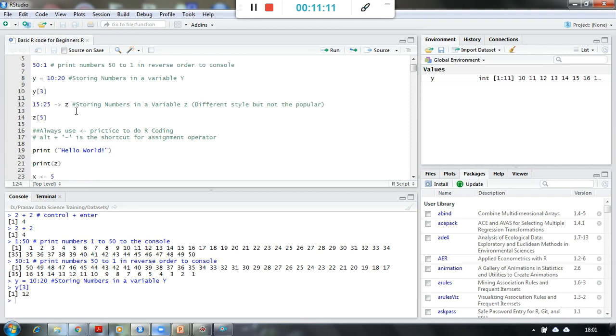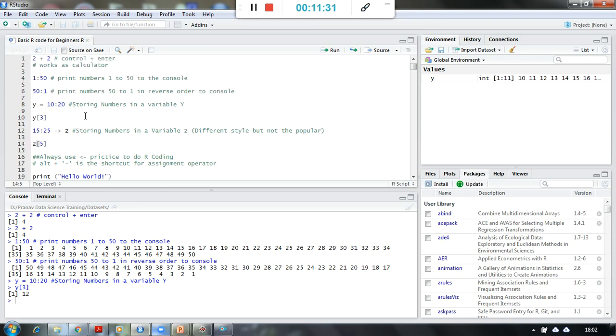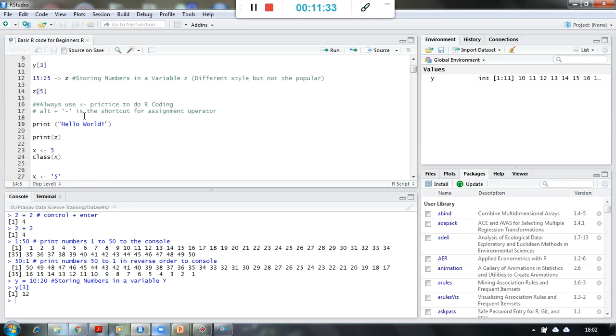Similarly, I can store this sequence into variable z. Now there is a subtle difference between this. You see here I have used the equal to symbol. Here I have used the minus and greater than symbol, and there is one more symbol which we predominantly use as a standard practice, and that is the less than and minus symbol.